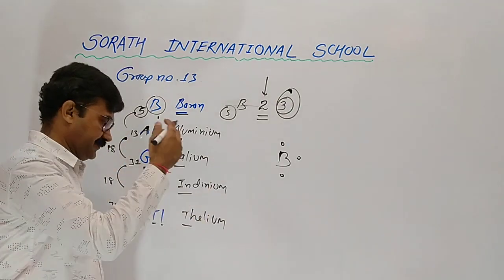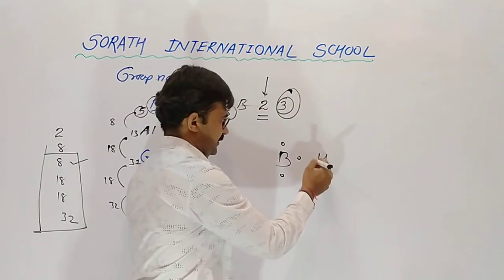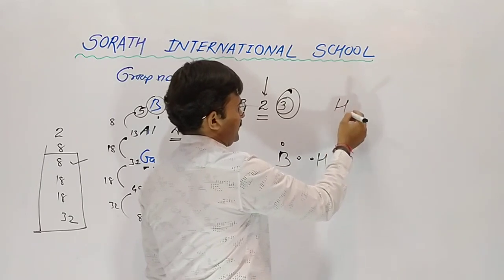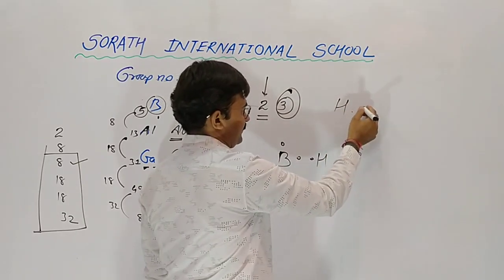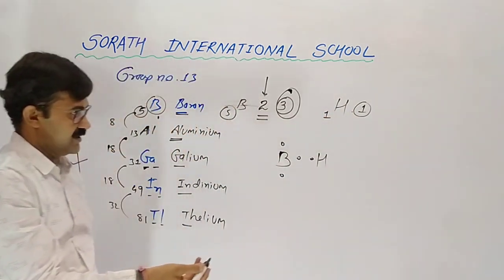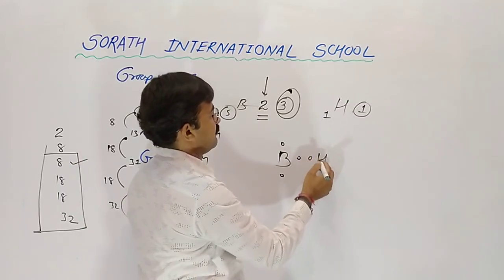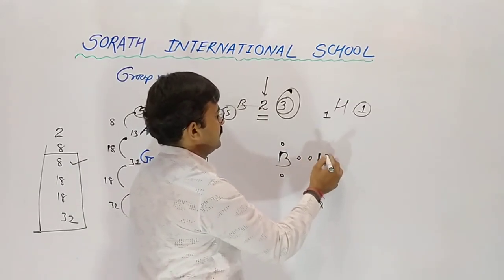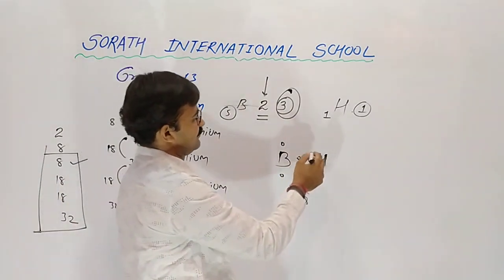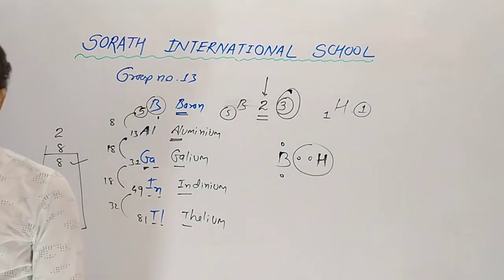We are going to form a bond with hydrogen. So yes, here the discussion starts with hydrogen. Hydrogen has 1 electron, atomic number 1. So hydrogen is discussing with boron what to do, how to do. Boron and hydrogen both participate with 1 electron of each.